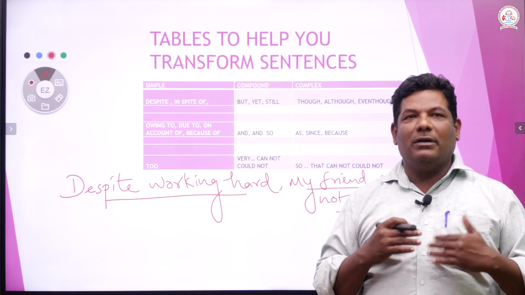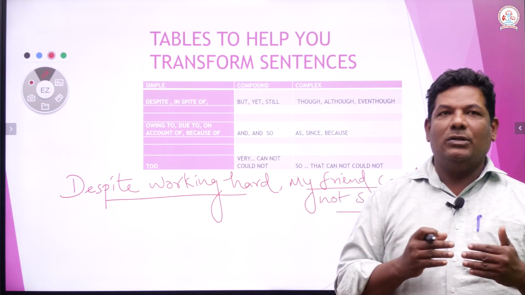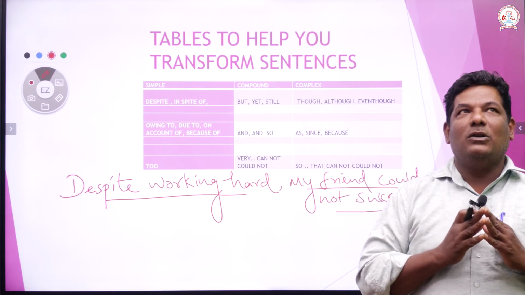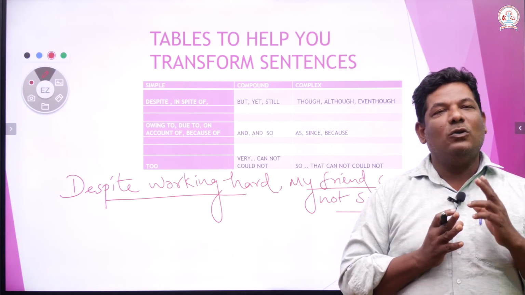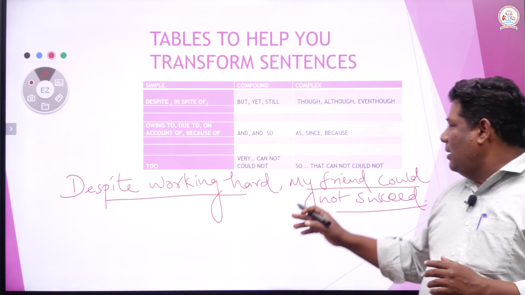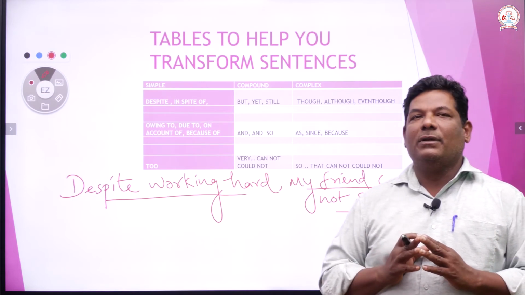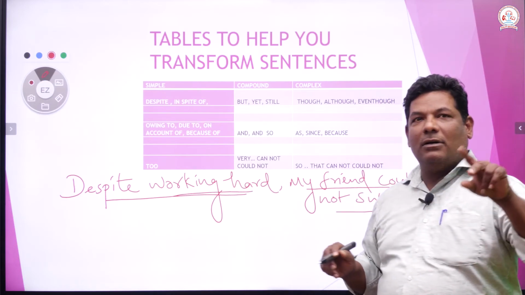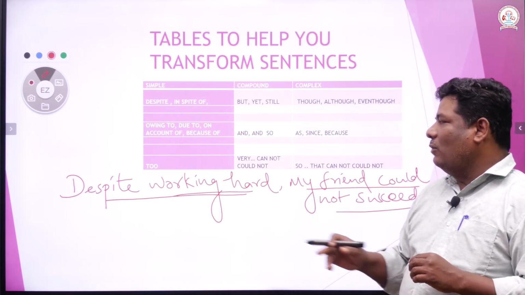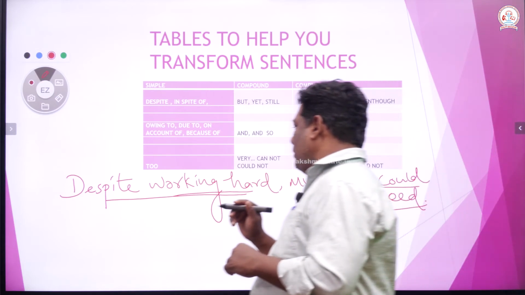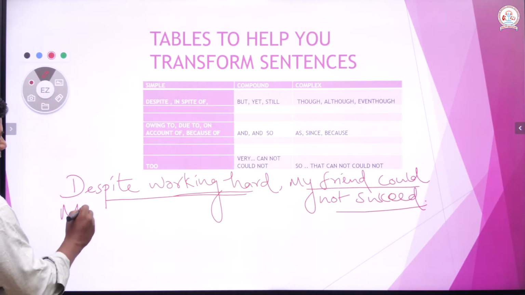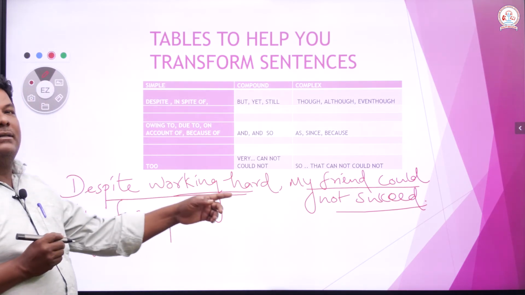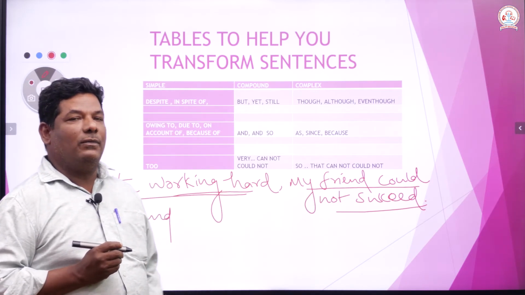So, in your mind immediately, when somebody asks you to change the sentence into a compound sentence, the definition comes to your mind that I must write two main clauses. One main clause is already there: my friend could not succeed. What is one more main clause? I have to make this phrase into a main clause. What I have to write is, my friend, write the subject, bring the subject back. My friend, it's a past tense, could not succeed. When you read could not succeed, you will understand it's a past tense.